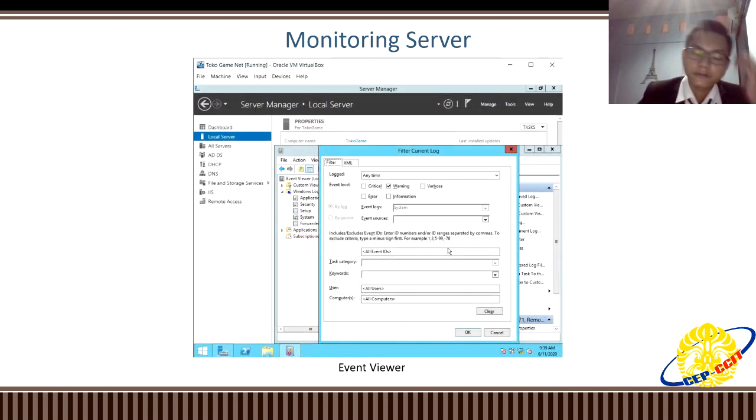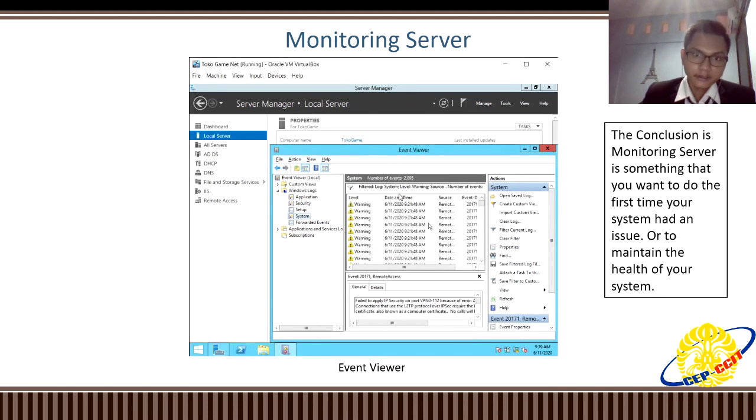And you can also use the event viewer if you want more secure monitoring. For example, I want to check if my server has a warning event level, and this is the output.